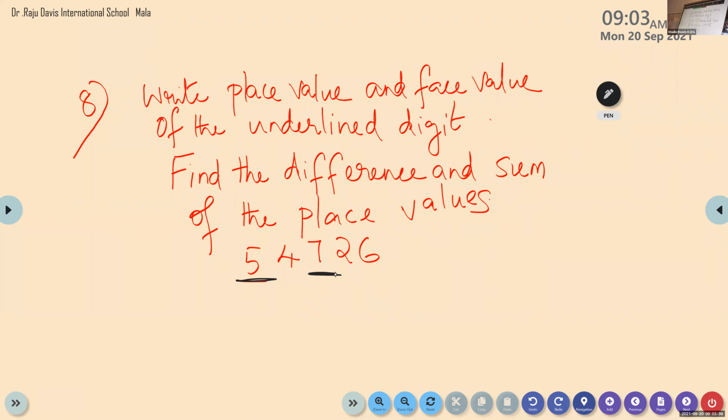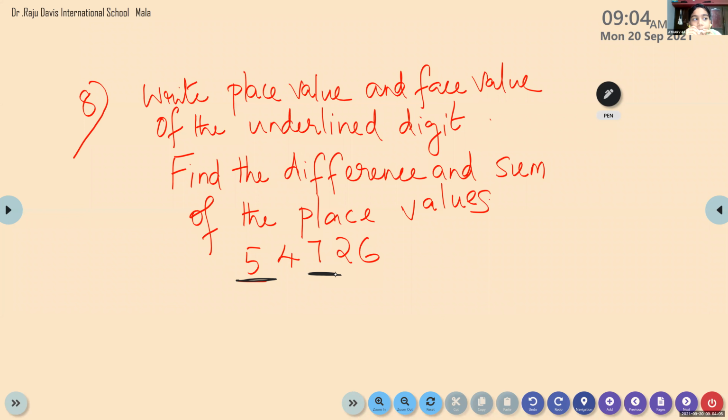Excuse me, ma'am. On this question, first we have to find the place value and face value. Then we should subtract this, and after that we should add. See, look at the question again. You have to write the place value and face value, both, of the underlined digit.